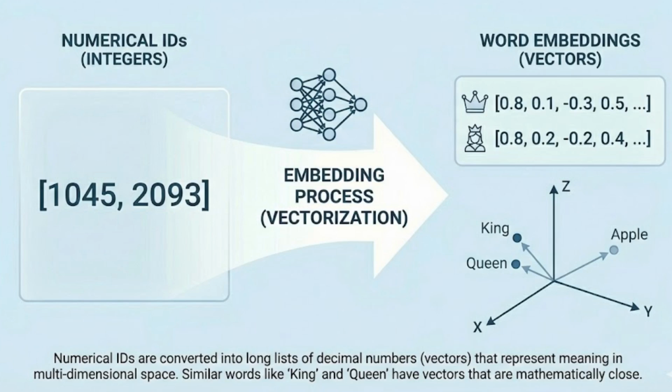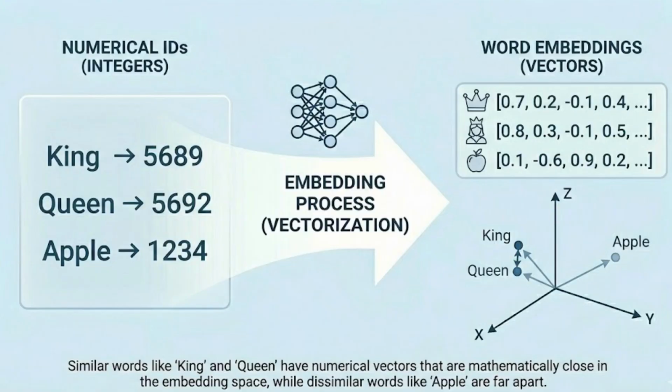For words with similar meanings, like king and queen, we use numbers which are closer to each other. You may ask, what are you telling? King and queen are similar words? Yes, king and queen are kind of similar words. If you want to know more about it, just comment down, and I will do a separate video for it.